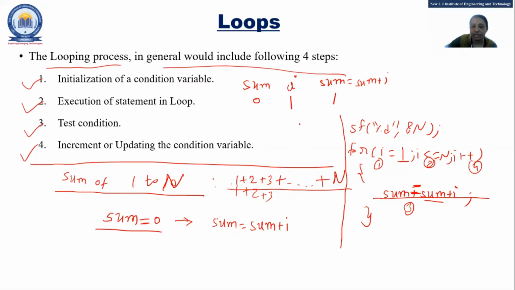Now I is incremented, so the value of I is 2. And at that time, what is the sum value? Previously sum is 1. Now sum equal to sum plus I: the previous value of sum is 1 and the current value of I is 2. So 1 plus 2 is 3. Again I is incremented, so I becomes 3. The previous value of sum is 3, and 3 plus 3, because sum equal to sum plus I, is 6.